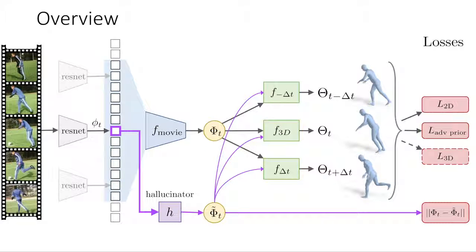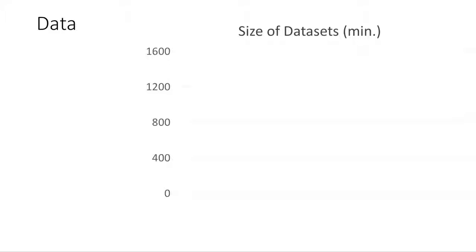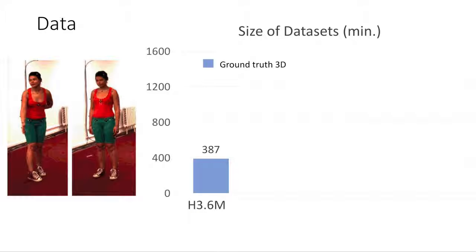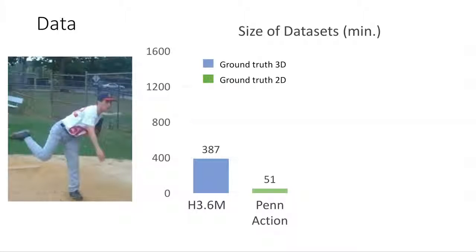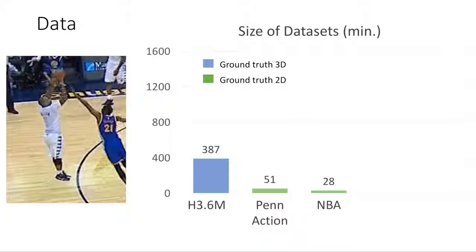A major challenge in predicting 3D humans from images or videos is the lack of data. Videos with 3D ground truth annotations are often recorded in motion capture environments that do not reflect the complexity of the real world. While our approach can be trained with ground truth 2D poses, existing video datasets in the wild are limited in quantity. However, millions of videos are uploaded to the internet every day. In this work, we harvest this potentially unlimited data source by training our model with pseudo-ground truth labels obtained from running OpenPose on unlabeled videos.